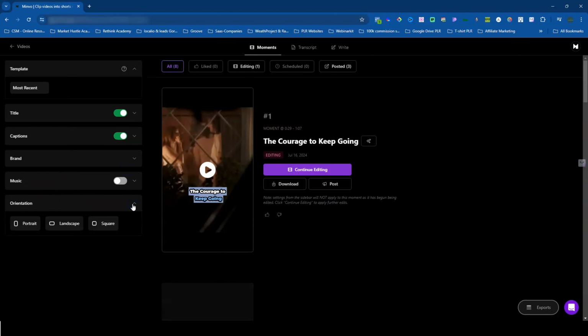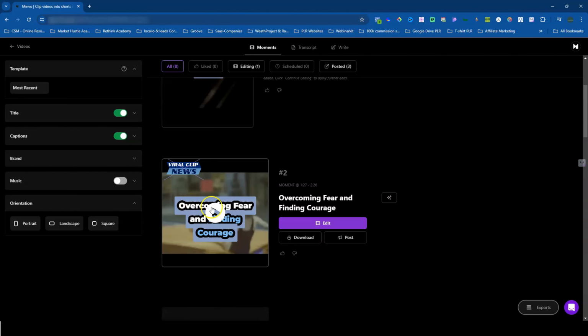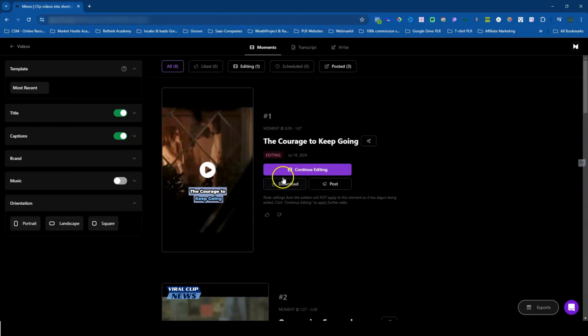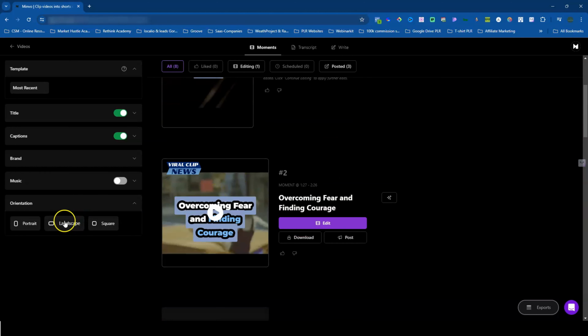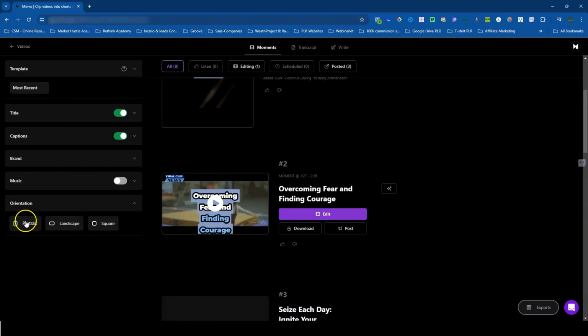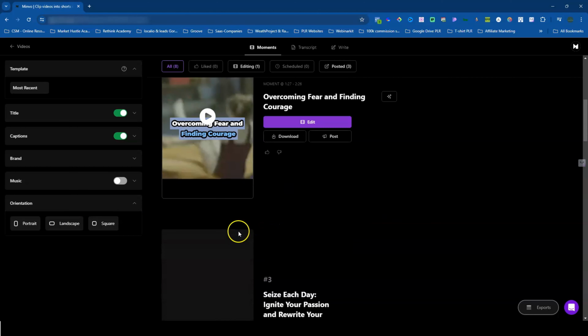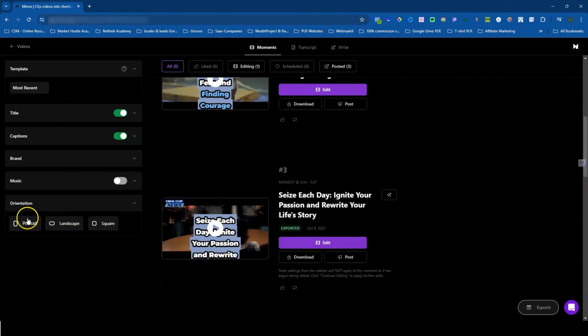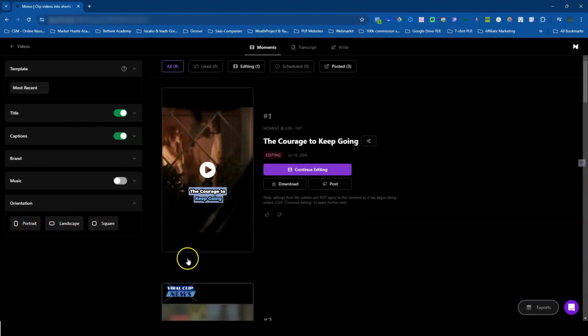And then beneath that, you have your orientation. So if you want to do portrait, if you want to do landscape, or if you want to do square. So you could see down here that it changed. This one I'm currently editing, so perhaps that one didn't change. But as you can see here, you could go into landscape, portrait, and then I guess all of these will change accordingly. Perfect.